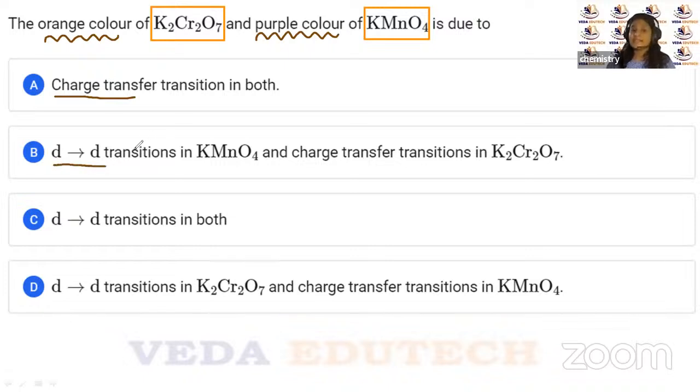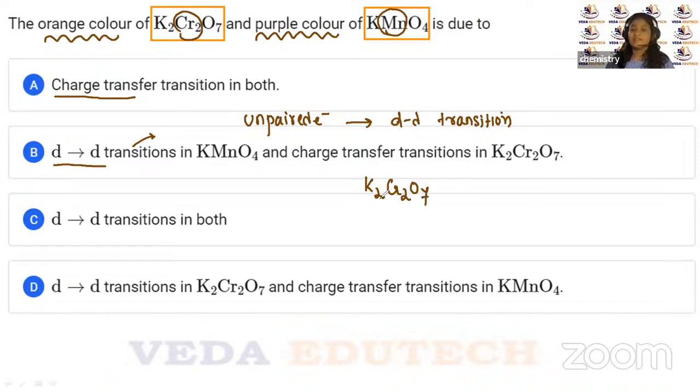So if there is an unpaired electron, only then we can have d-d transition, right? So let us check if this d-d transition option is available for any one of them. Then we'll discuss the charge transfer, right? So if you see the electronic configuration and you find out the oxidation state here, we have to find out for the chromium and manganese here, right?